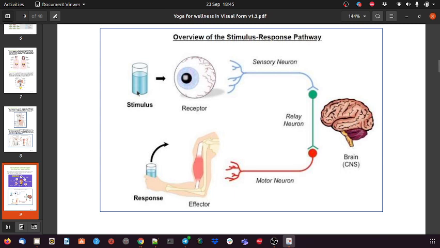We see the object, the message is sent to the brain, then the brain sends a message through motor nerves to the hand muscles, and these muscles contract: the bicep muscles contract, the tricep muscles relax, and the bone in the upper limb moves because of this muscle movement.